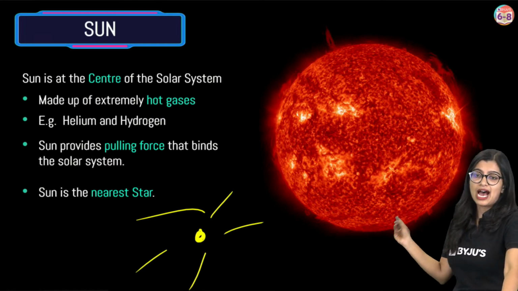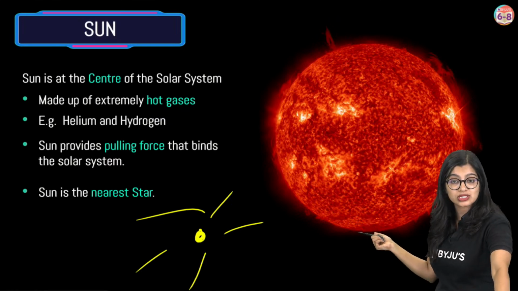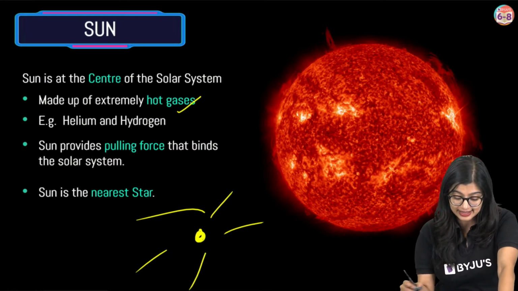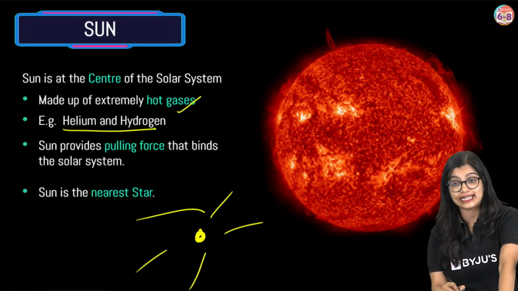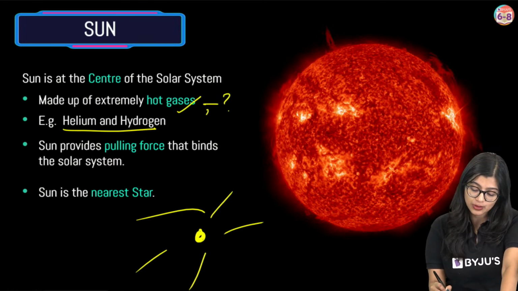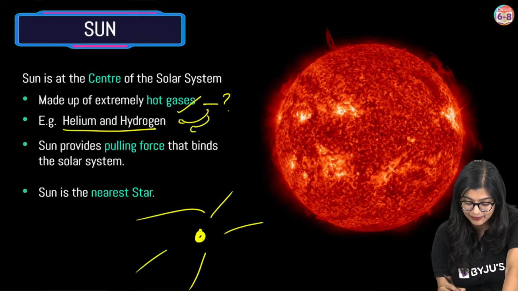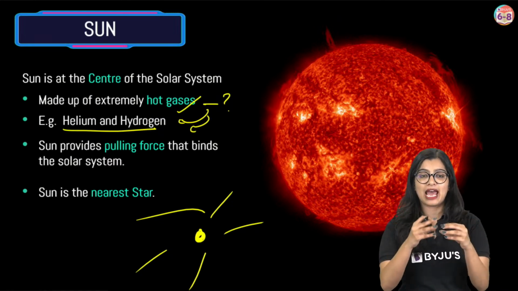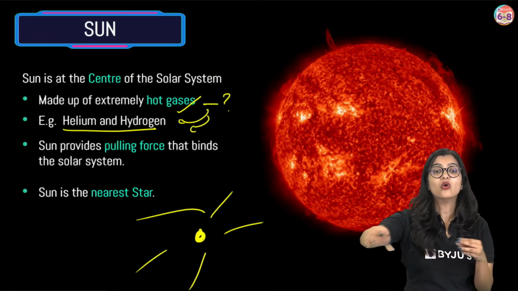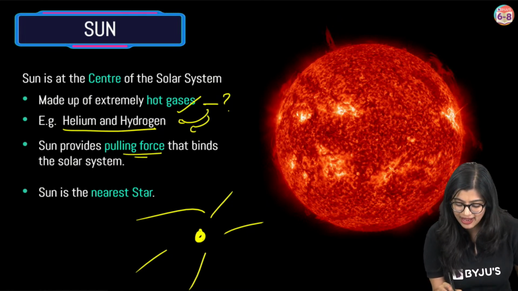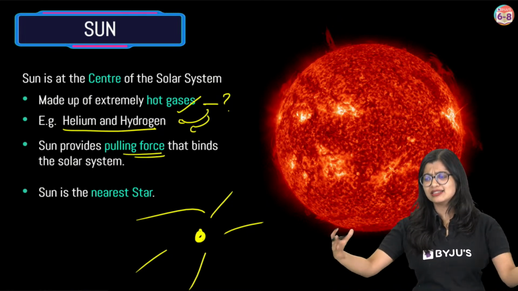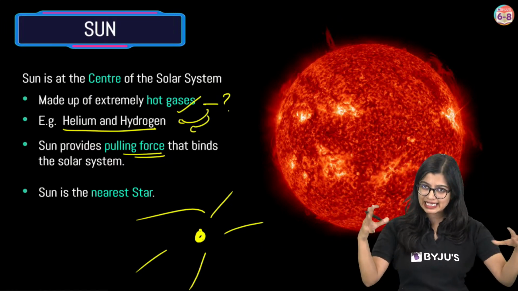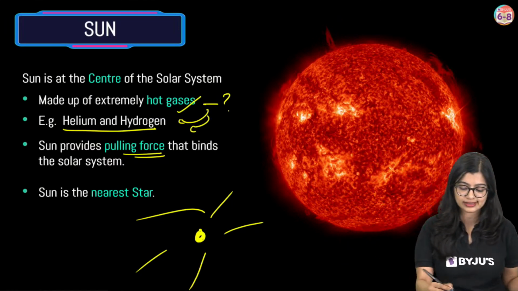Thank you. Now, as you can see, this is how the sun closely looks, right? It is made up of extremely hot gases, mainly hydrogen and helium. Now, before you ask me, ma'am, what gas? It is made up of hydrogen and helium. The reason the planets are able to go around the sun is because the sun itself has a certain pulling force that binds the solar system together. Otherwise, the planets could drift off and do their own thing. Rather, it has a pulling force that makes the solar system as it is.